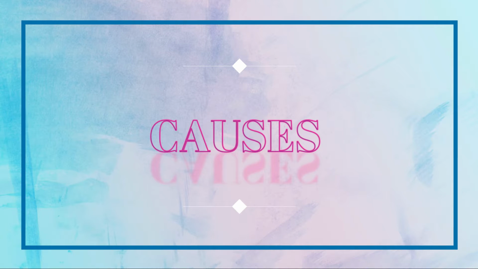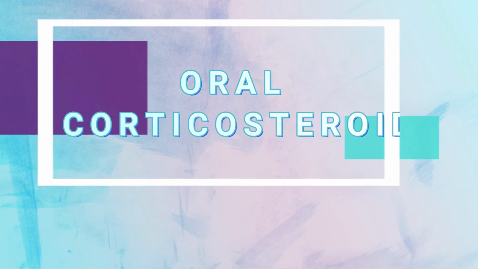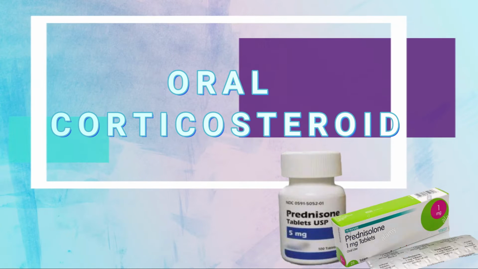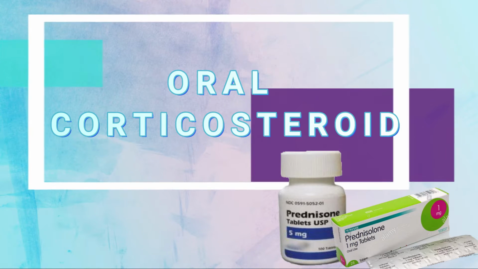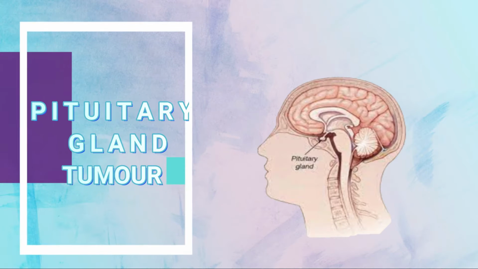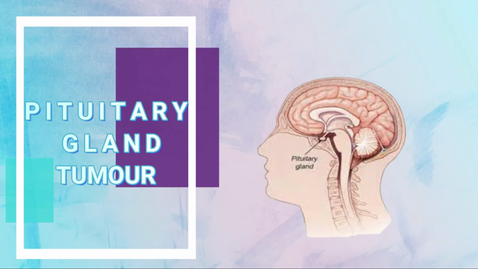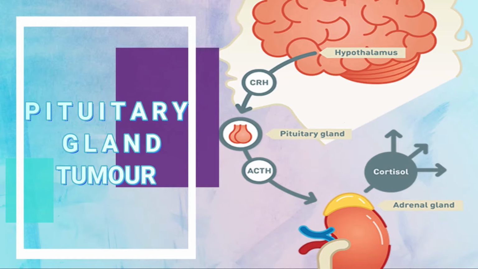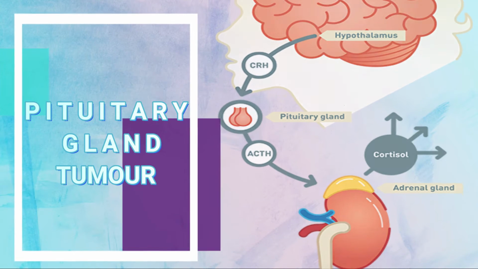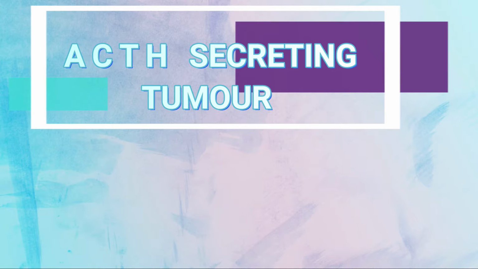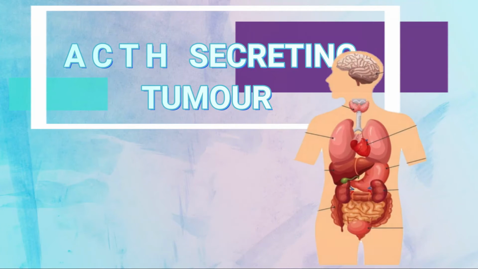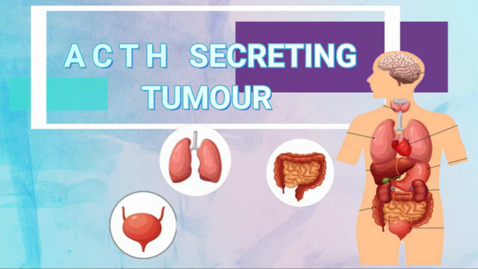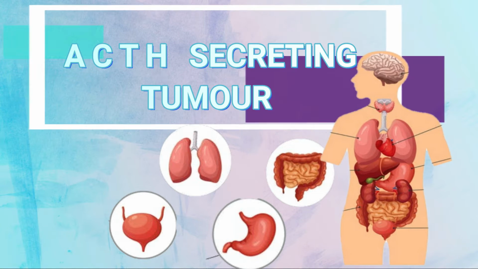First of all, Cushing syndrome can develop from taking oral corticosteroid medication such as prednisone in high doses over time. Next, pituitary gland tumor or pituitary adenoma, which is a non-cancerous tumor of the pituitary gland that produces an excess amount of ACTH, which in turn stimulates the adrenal glands to make more cortisol. Next cause is ACTH secreting tumor, which is a tumor that develops in an organ that normally does not produce ACTH, that will begin to secrete this hormone in excess.